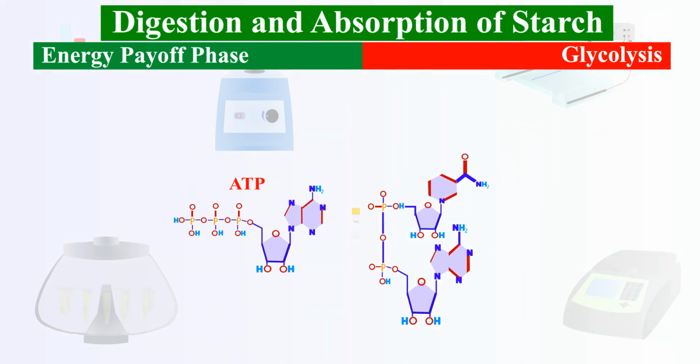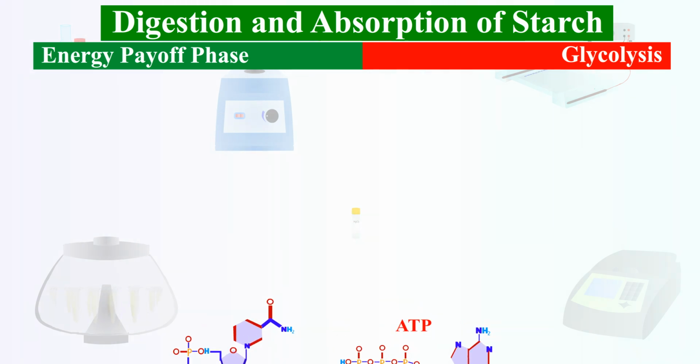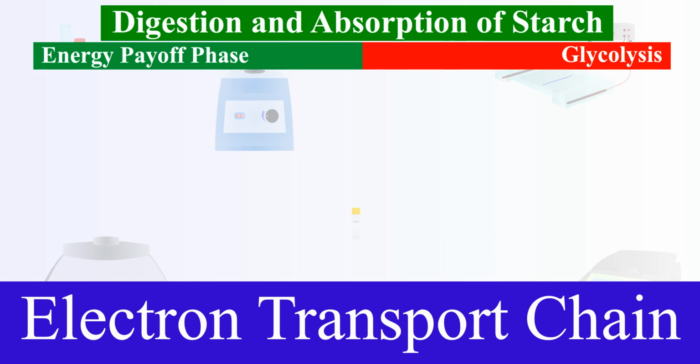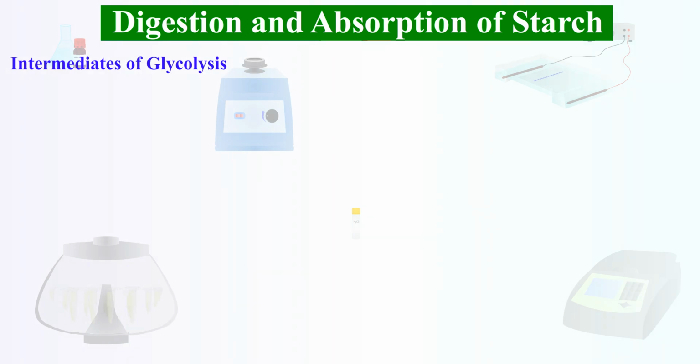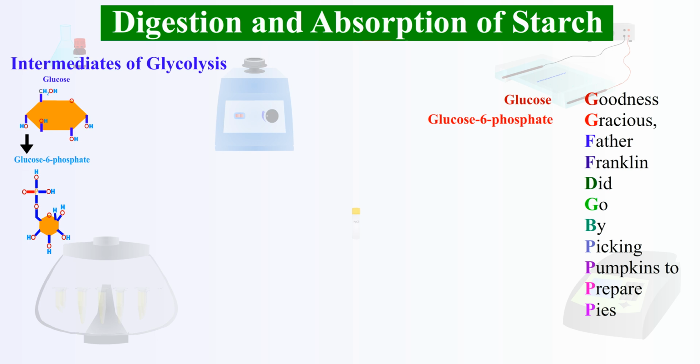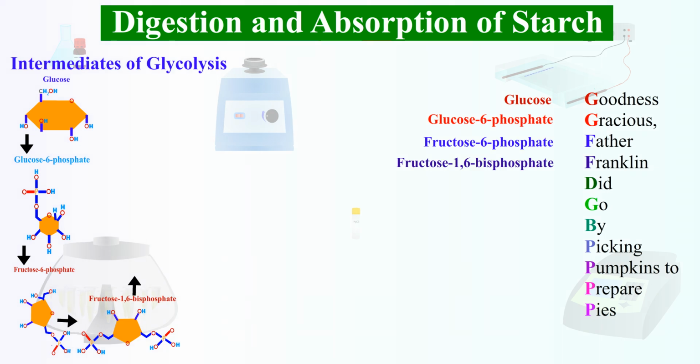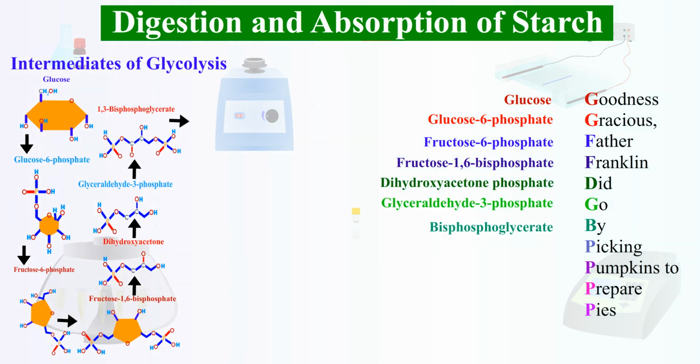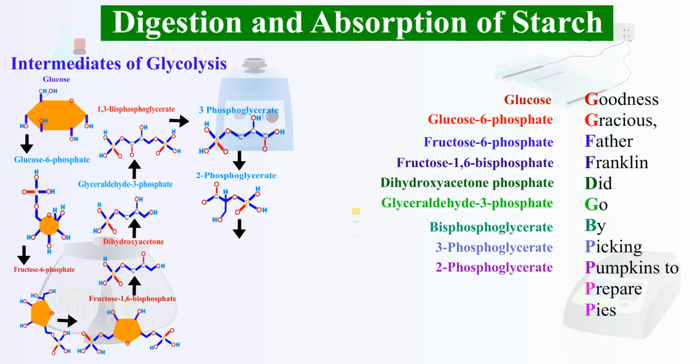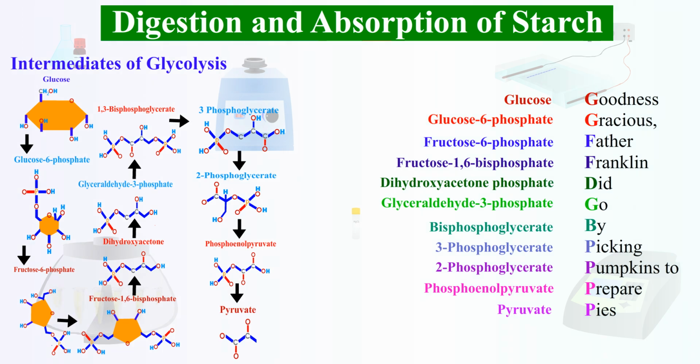The high-energy molecules produced during glycolysis are transported to the electron transport chain. So, the intermediates can be remembered by: Goodness gracious, Father Franklin did go by picking pumpkins to prepare pies.